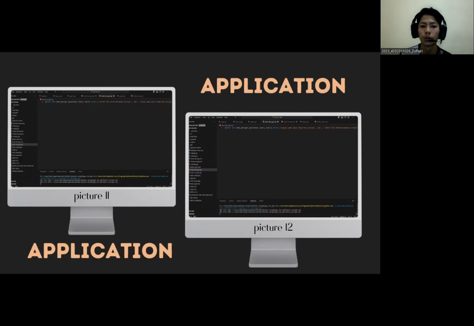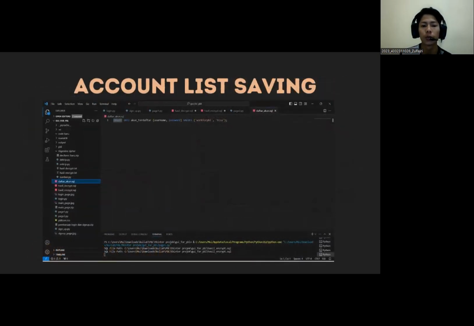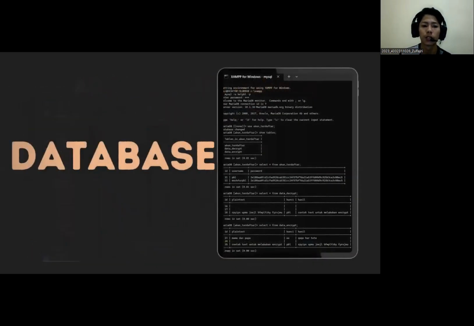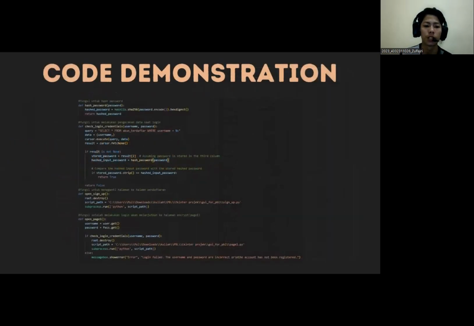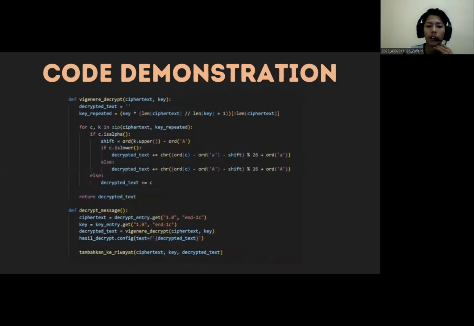Of course, you don't need to worry. We use SQL output, so it's easy when you want to view it. And instead of just saving to SQL, we also save the database using MySQL. And here are some snippets of our coding. Next. And that's all about the features of our application. The next material will be delivered by Salahuddin.